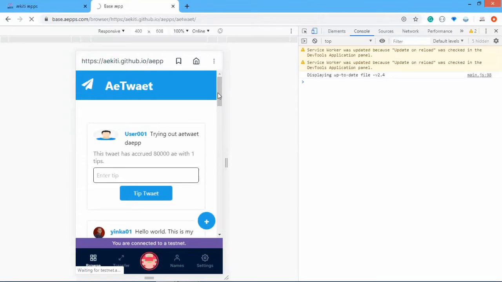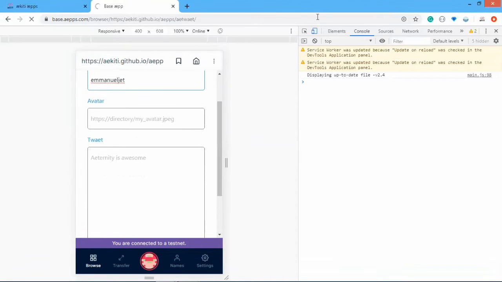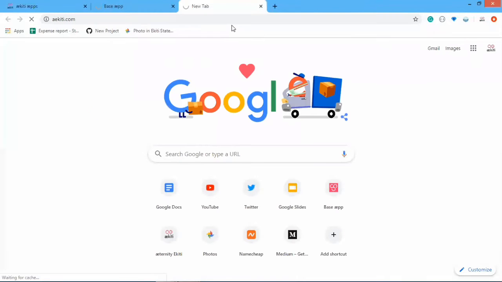So let's see. Let me create one and I'll call myself Manuel. And my avatar. Let me get one from ekiti.com.